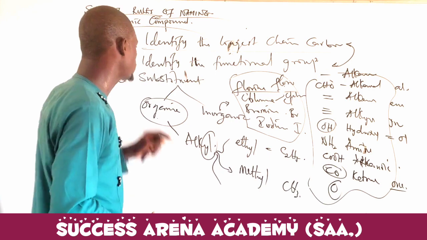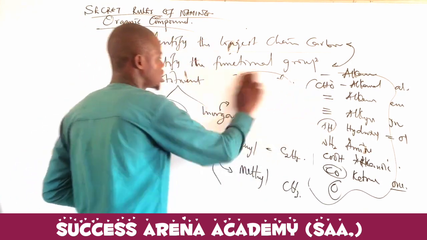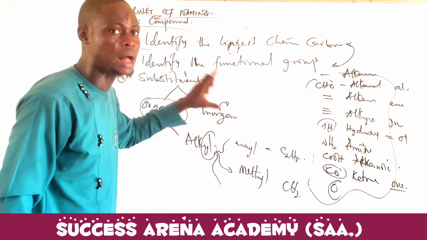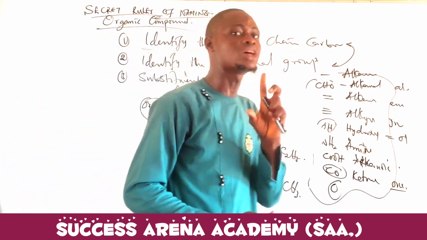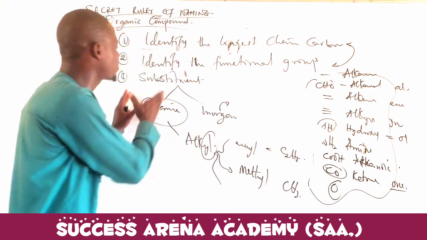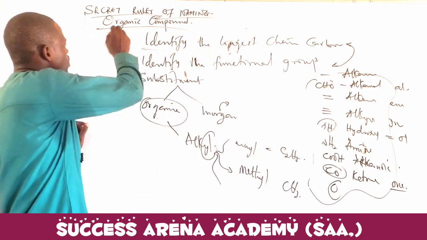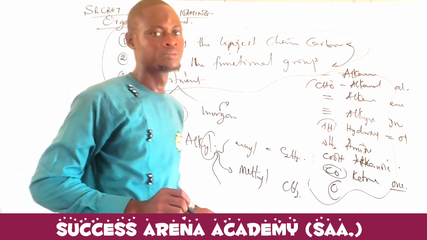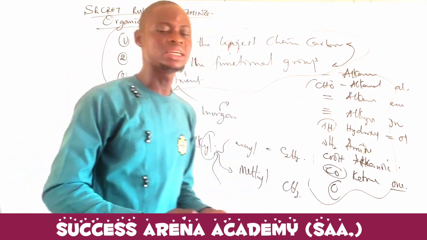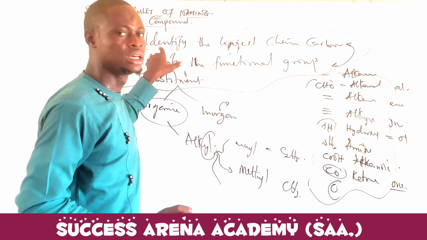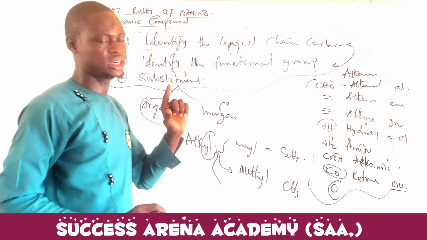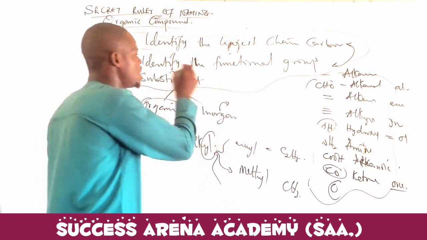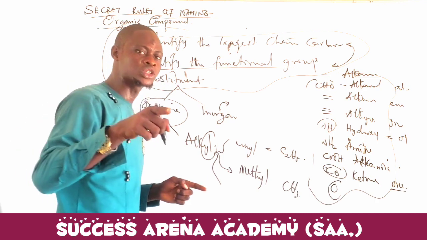Now, we need to identify these things. Is the substituent an organic substituent or an inorganic substituent? I'm coming to the best thing that you can use to name the organic compound. After identifying these 3 things, how do we now name the organic compound? It now depends. The first thing in naming, after you've been able to identify the chain, is to check: is the compound having a functional group? And what is the functional group?